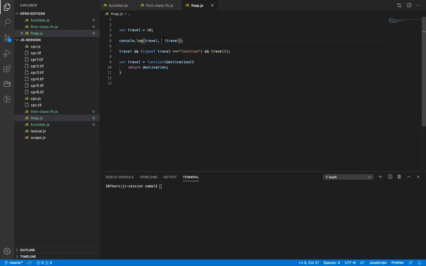What happens if I put a single exclamation, negation? If it is true, it will change it to false. It will toggle a value. That is fine. But what really happens? Travel is a number 10, typeof number.